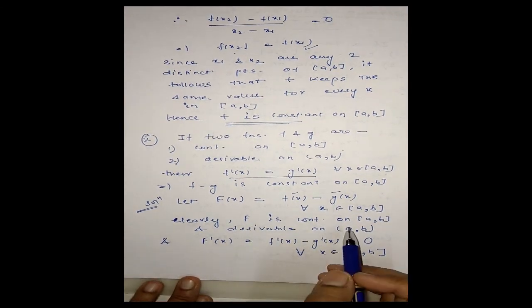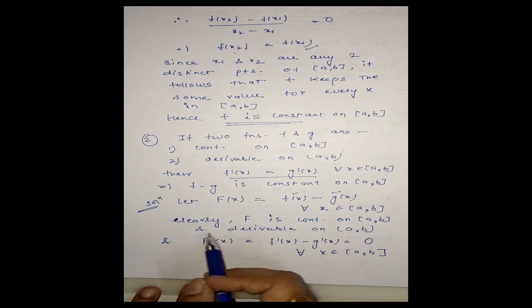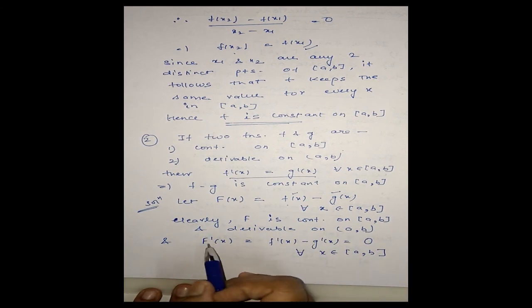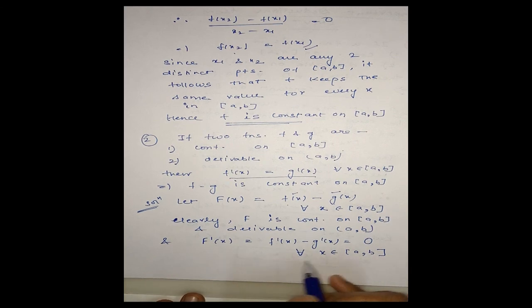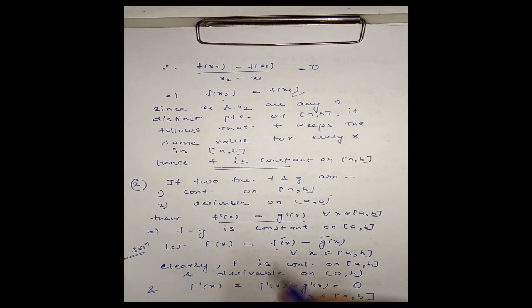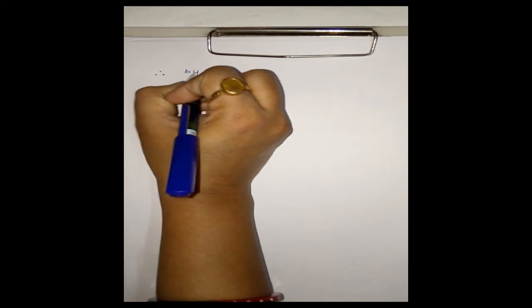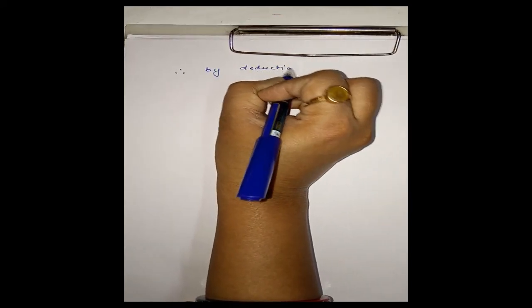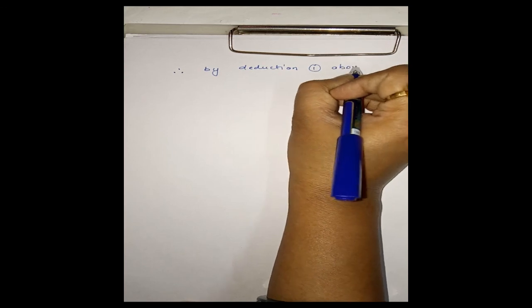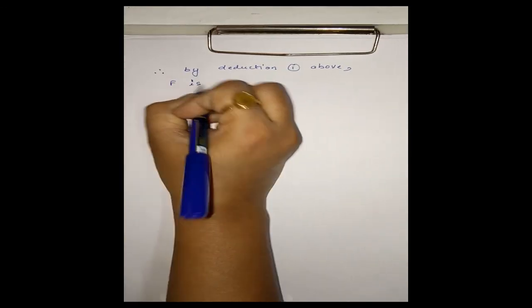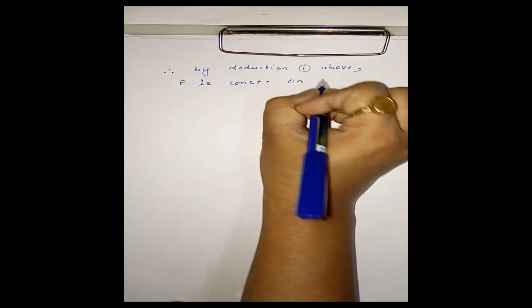Now F is continuous on closed interval [a, b] and derivable on open interval (a, b), also F'(x) = 0 for every x belonging to closed interval [a, b]. Then by deduction 1, which we have done above, F is constant on closed interval [a, b].